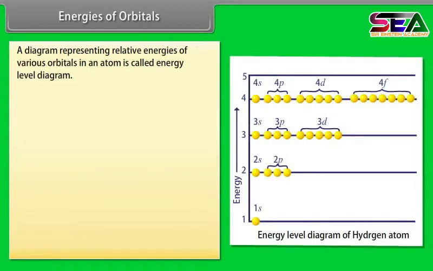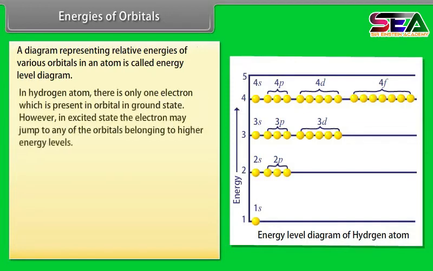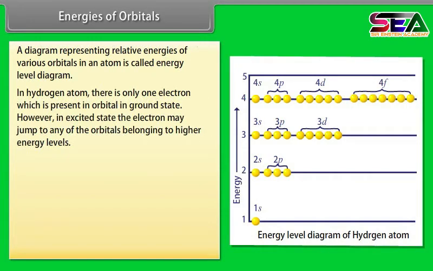Energies of orbitals. A diagram representing the relative energies of various orbitals in an atom is called an energy level diagram. In a hydrogen atom, there is only one electron, which is present in the 1s orbital in the ground state. However, in the excited state, the electron may jump to any of the orbitals belonging to higher energy levels.